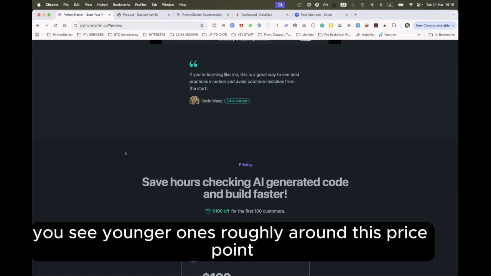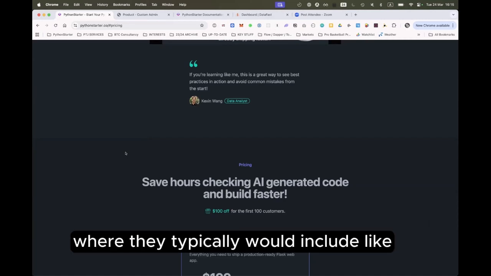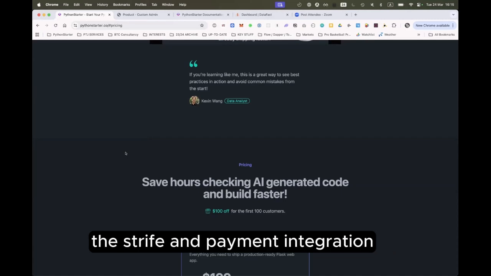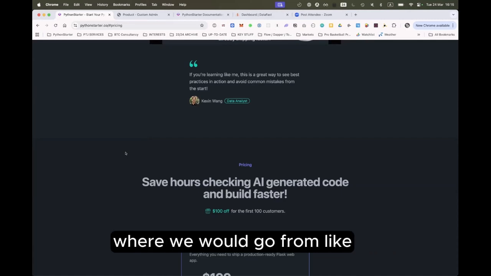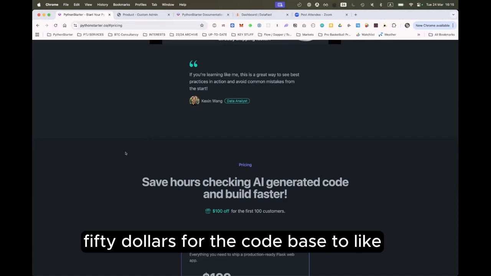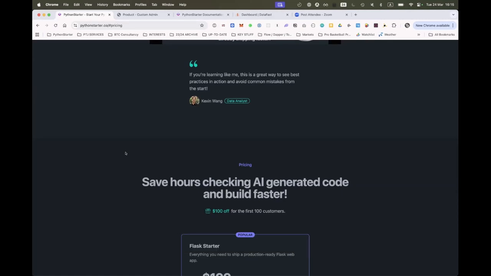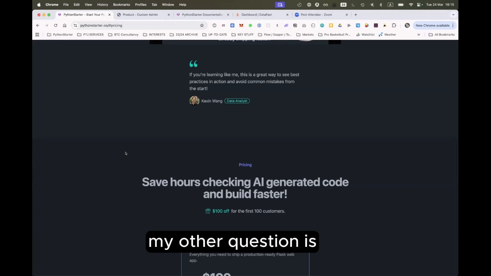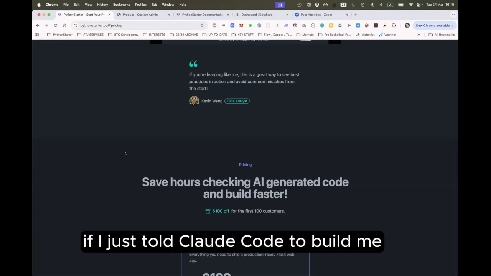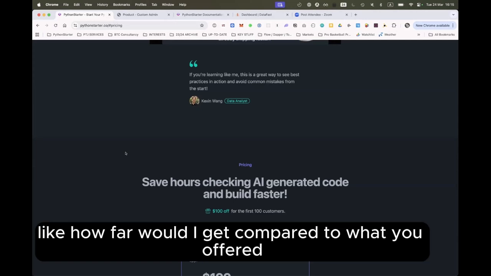But you see Django ones roughly around this price point, where they typically would include the Stripe payment integration. That's the main differentiator, where it would go from like $50 for the code base to like $150. My other question is, if I just told Claude Code to build me the foundations of stuff, how far would I get compared to what you offered?